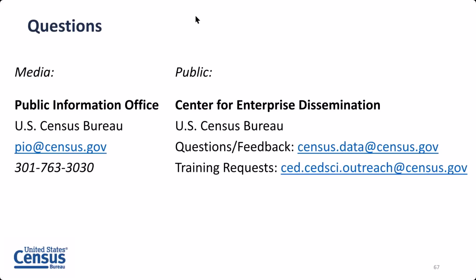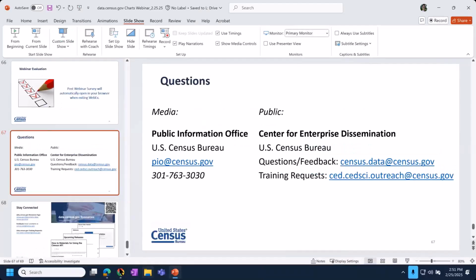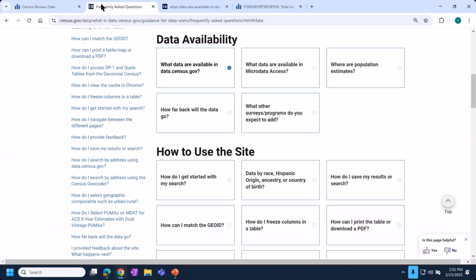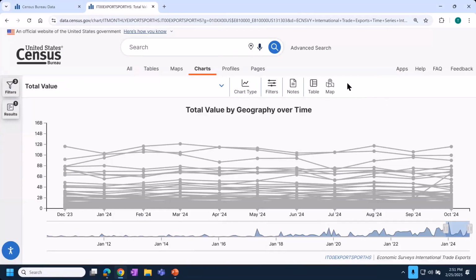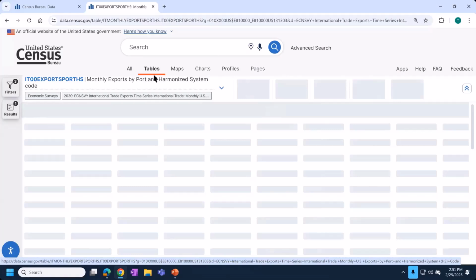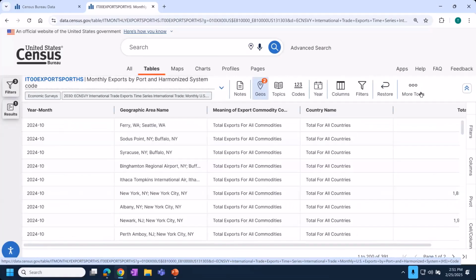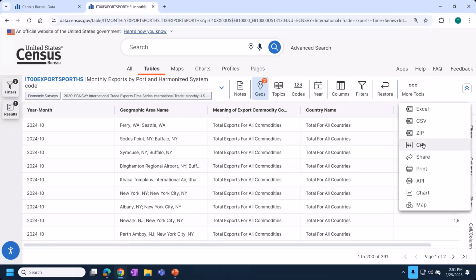All right, so the next question is, how should the charts be cited as a bibliographic reference? I love it. Another great question. So I'm going to take a moment to go back to the site, and bear with me with my open tabs. The best thing that's currently built into the site is if you click back on tables. Make sure, of course, that you're still clicked into the table that shows the data you want to make a chart from, or you made a chart from. And under the table tools, you'll see a cite button.